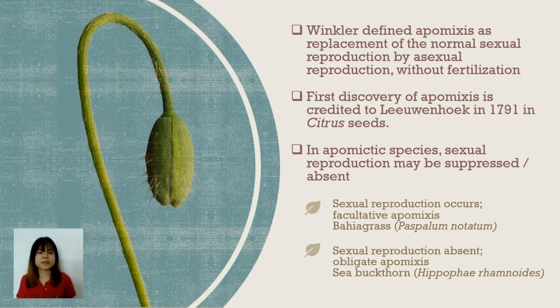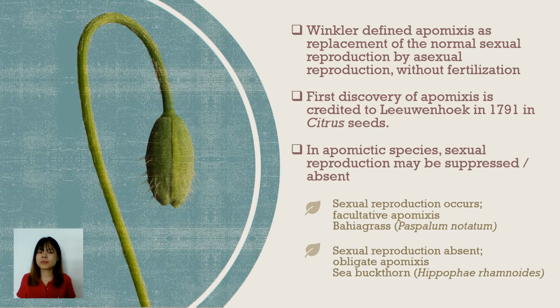Winkler defined apomixis as the replacement of the normal sexual reproduction by asexual reproduction without fertilization. This is because apomixis mimics the sexual reproduction of plants. The discovery of the first apomictic plant was by Leeuwenhoek in citrus seeds back in 1791. In apomictic species, the sexual reproduction may be suppressed or absent.